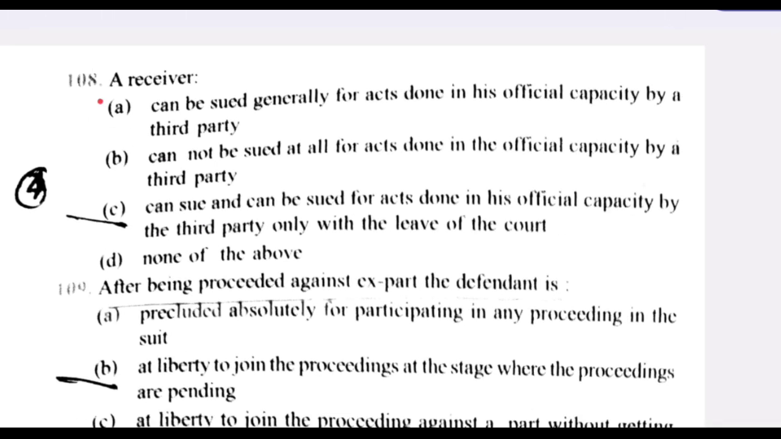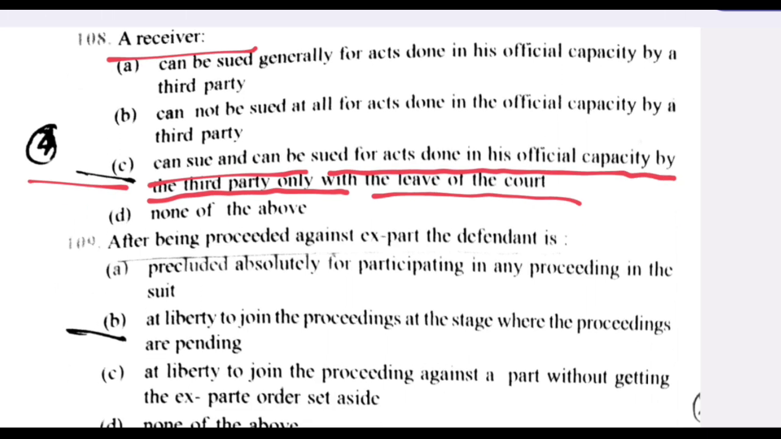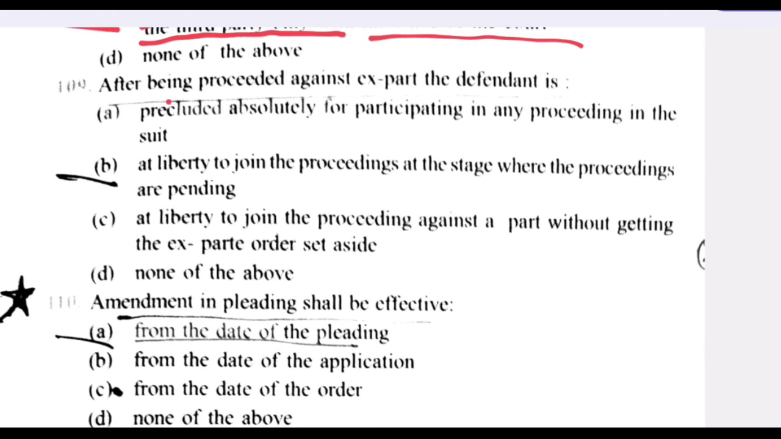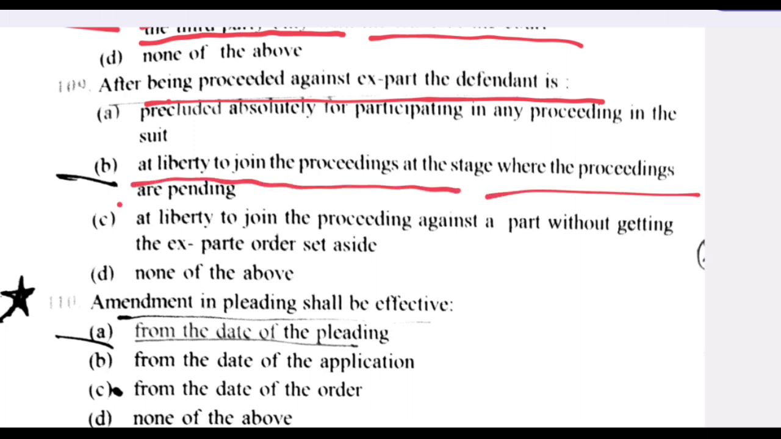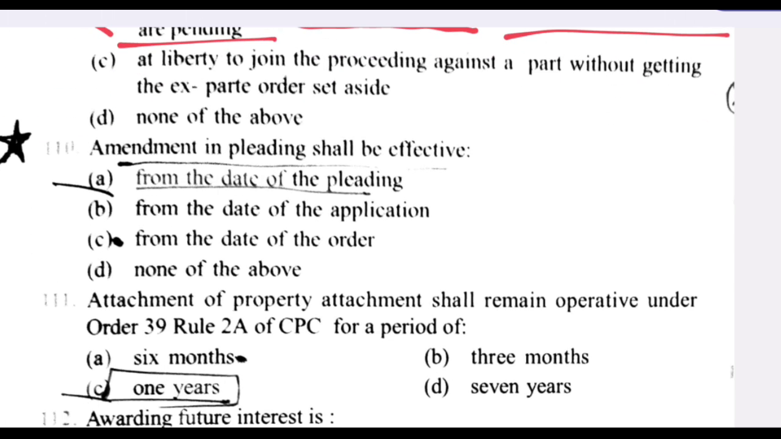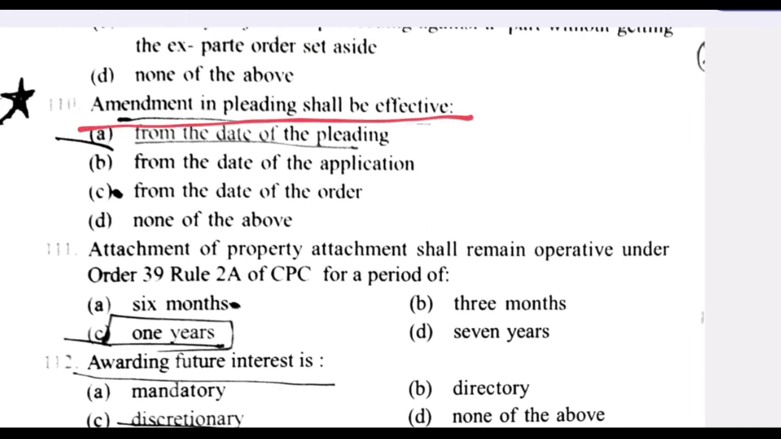Next question. A receiver can sue and can be sued for acts done in his official capacity by a third party only with the leave of the court. C is the right answer. Next question. After being proceeded against ex parte, the defendant is at liberty to join the proceeding at the stage where the proceedings are pending. B is the right answer. Next question. Amendment in pleading shall be effective from the date of the pleading. A is the right answer.